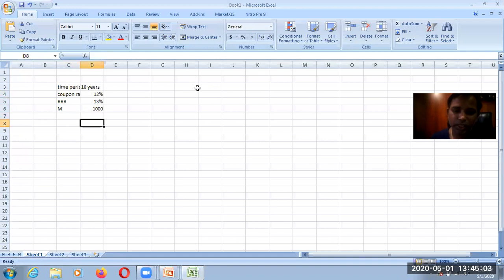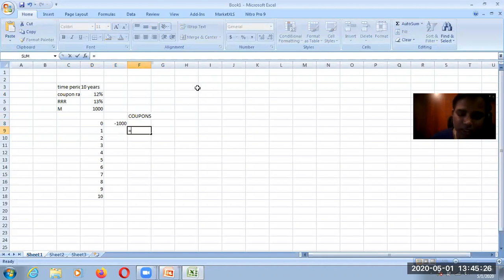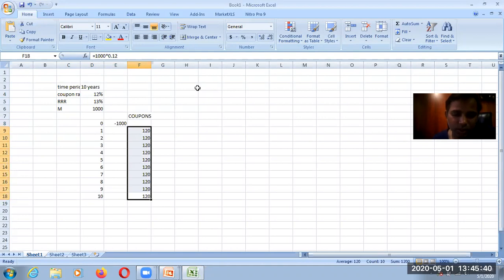I'm investing today, let us say at 0, 1, 2, 3, 4, 5, 6, 7, 8, 9. I'm investing today, so my cash outflow will be minus 1000. After 1 year, I will be receiving coupons. The coupon rate is 12%. Multiply 1000 by 0.12. I'll be receiving this 120 rupees after 1 year, and I will be receiving this 120 rupees for the next 10 years. So this is how I am going to receive. This is my cash inflow.